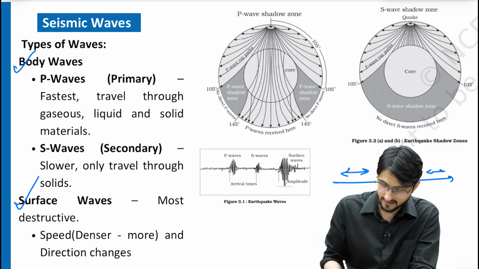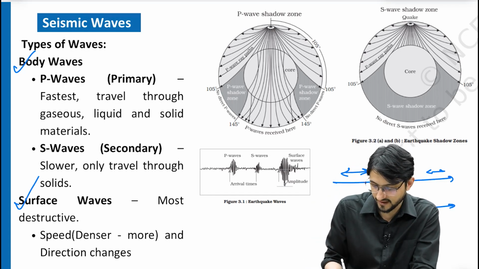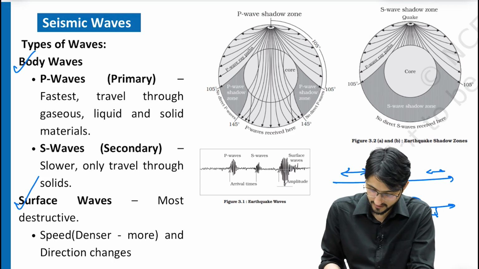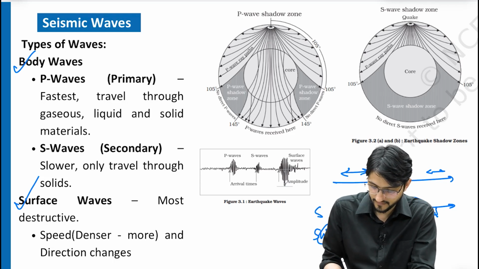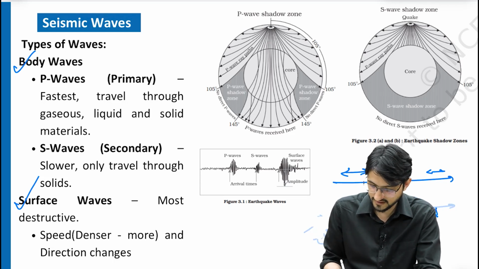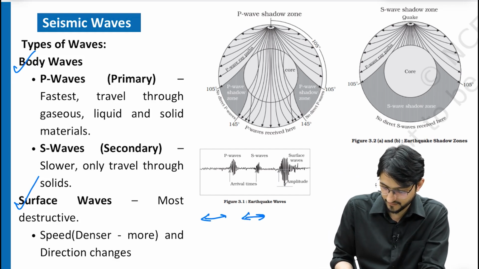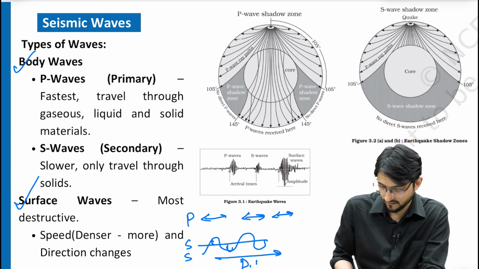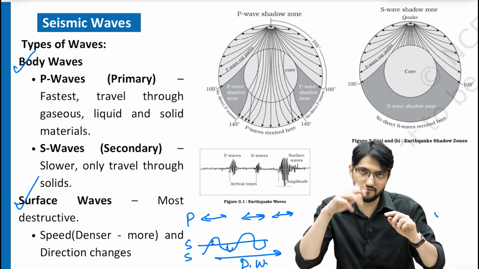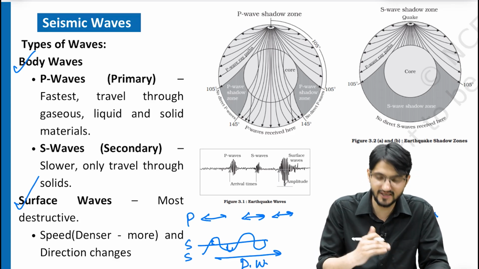But the S waves move in the vertical direction, basically they move like this. Alright, so this is S waves and surface waves. It might not be visible to you, so let me make it here. This is the movement, this is the direction, that's how P waves move, and that's how surface waves move like this. So this is the direction of the wave: vertical or the same direction. So this is S waves and P waves.